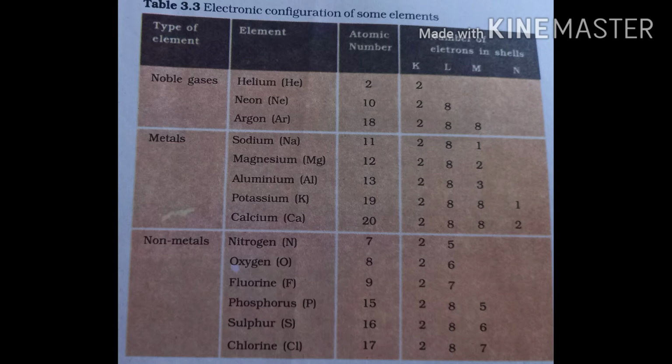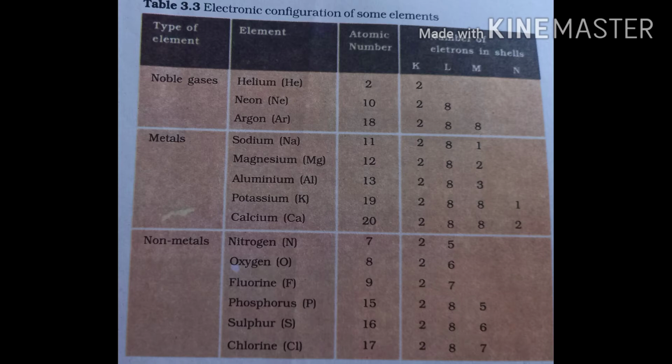You can see argon having the atomic number 18. The 2 electrons are present in the K shell, 8 electrons in the L shell, as the maximum capacity of the L shell is to accommodate 8 electrons. So the next electrons will move to the M shell.